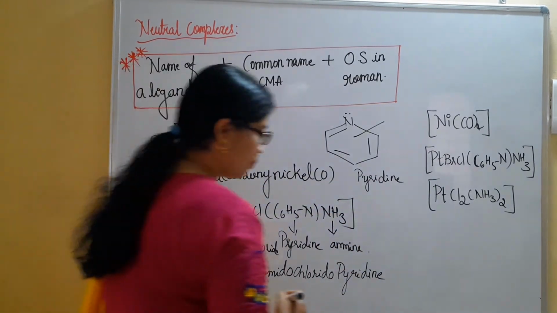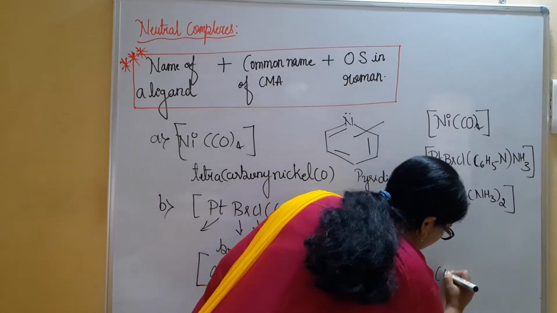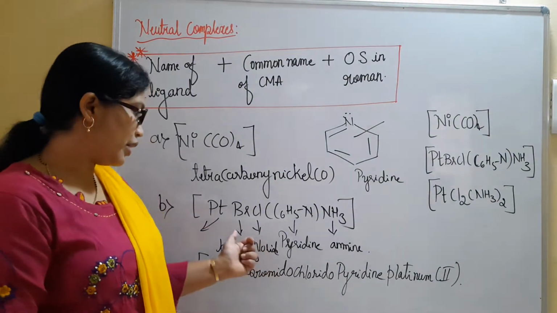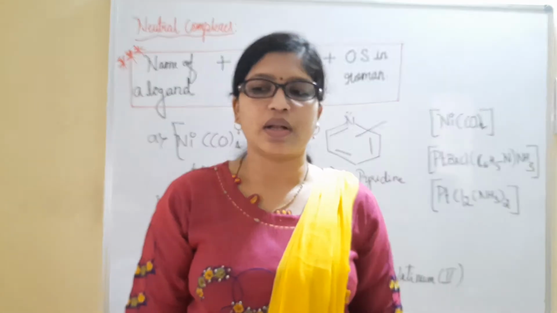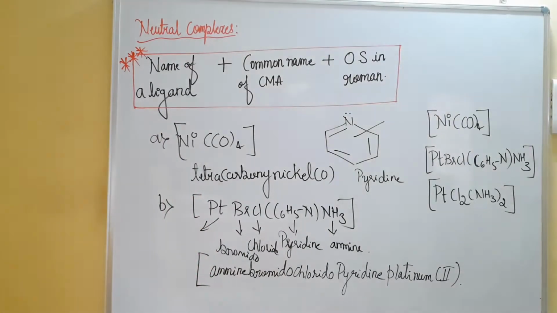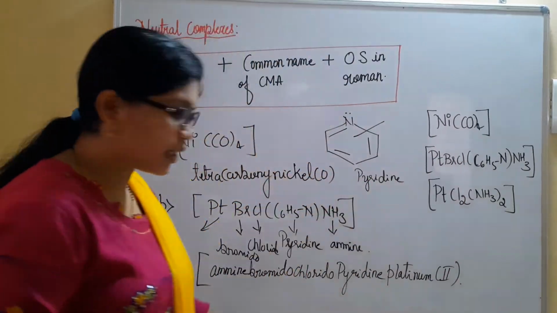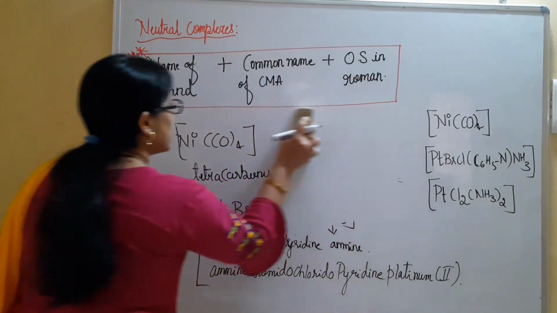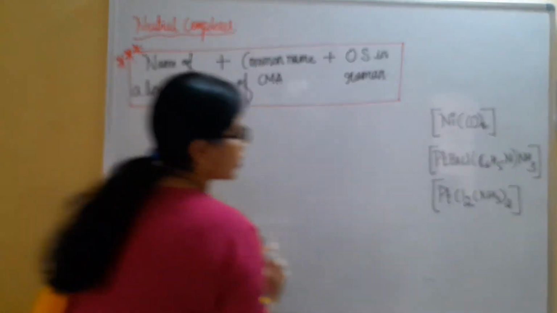Fine. Then we have platinum, and we must mention the oxidation state at the last. Platinum 2. You can check out the oxidation state for this one. I have shown you how to calculate the oxidation state for the central metal atom in cationic, anionic as well as neutral complexes. Last example, let us consider here. Third one, you try on yourself and then I'll show you how to write the name.